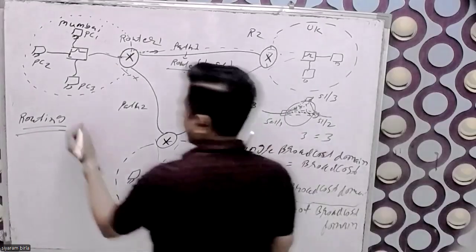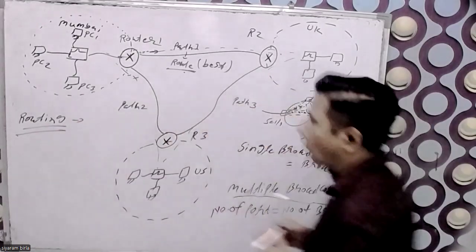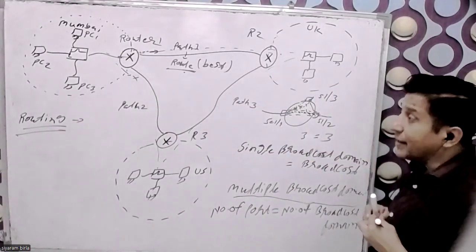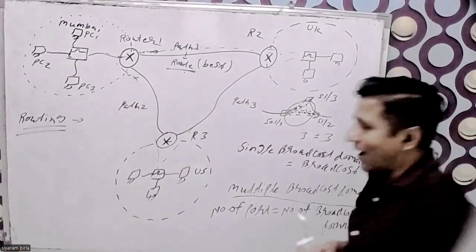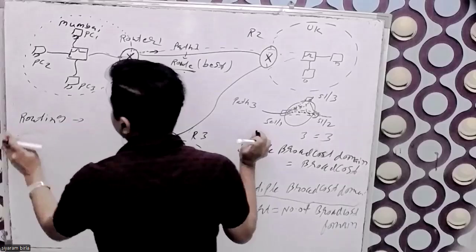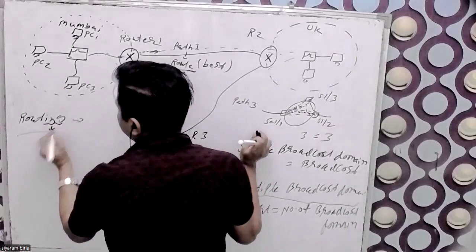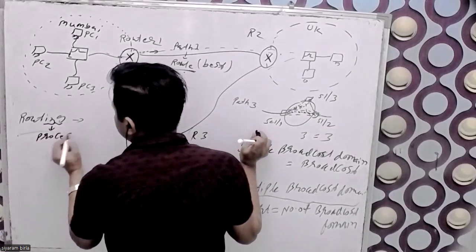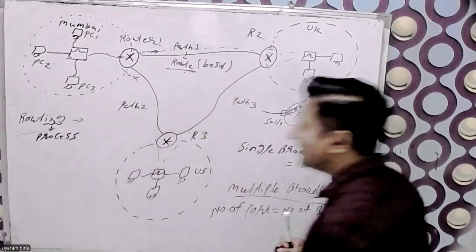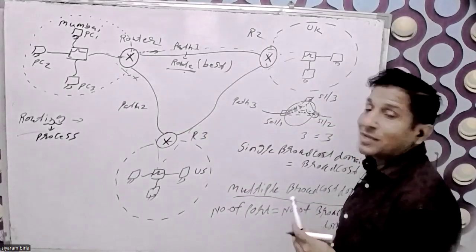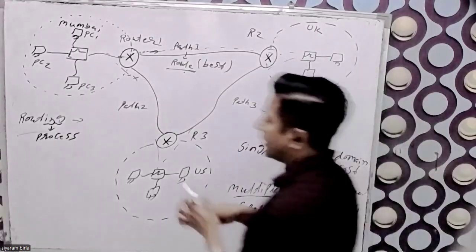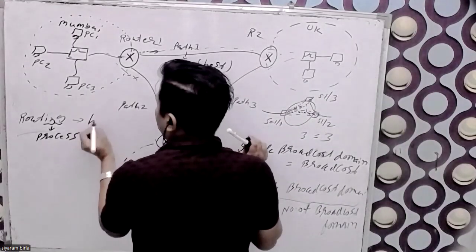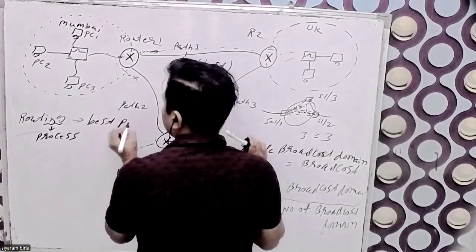So what is the routing? Routing is the select-the-best-path process, because I taught in the previous class that whenever "ing" is coming, it is the process. So routing is a process which selects the best path. That is called the routing.